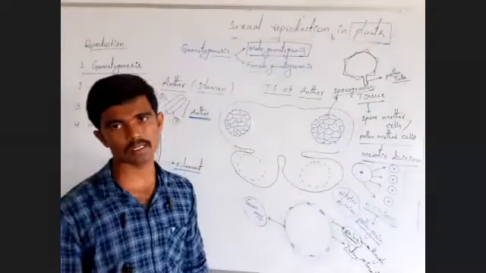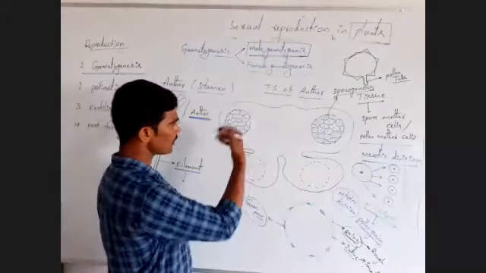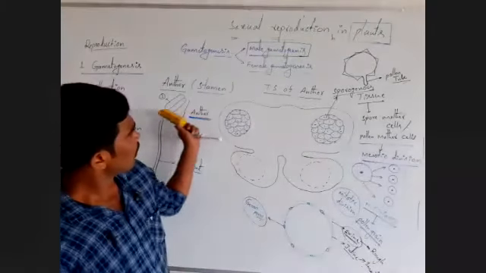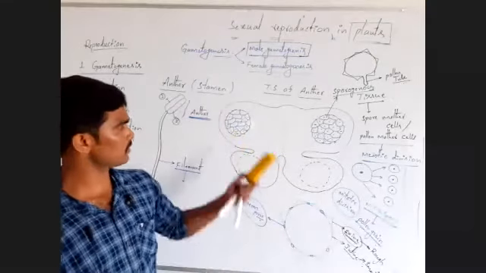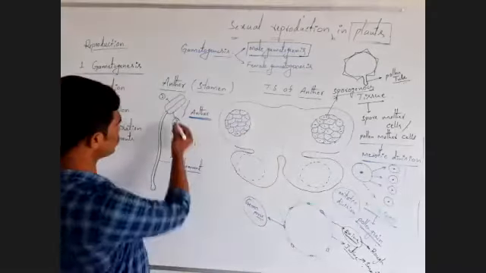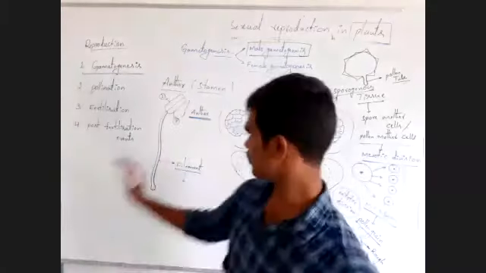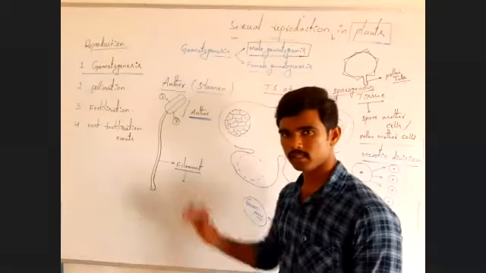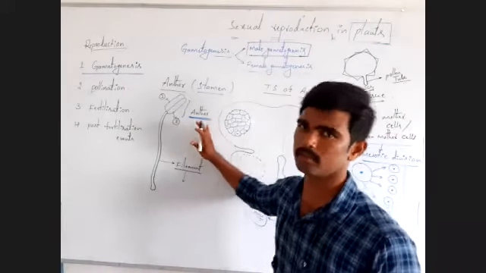Just imagine all these parts. For example, you cannot see the sporogenous tissue, but this anther and filaments we can see. That is why it is a very complex, complicated topic in 10th class.